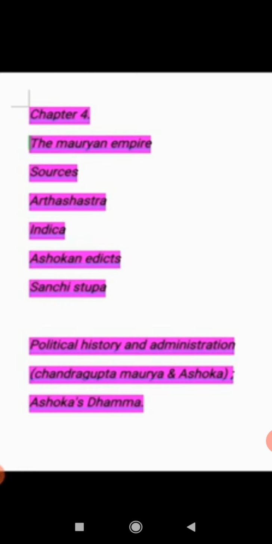The chief weapons used were bows, arrows, shields, and swords. The king was the commander-in-chief of the army. Nowadays, the commander-in-chief is the president of our country. The whole army was under a military commission of 30 members. There were 30 members in the military commission. They were looking towards the work of all the army.